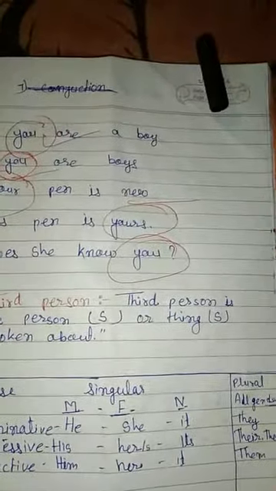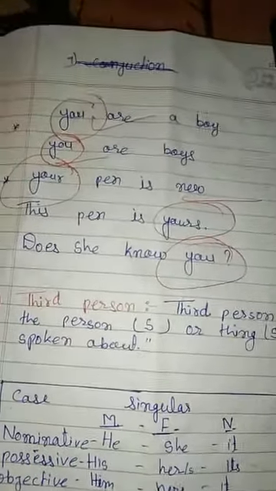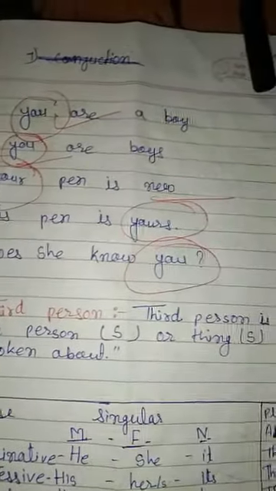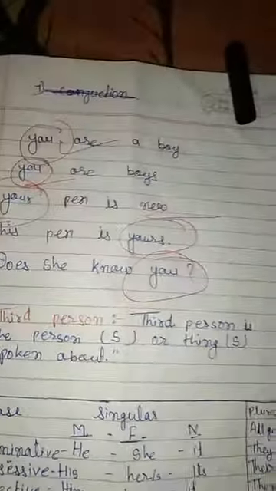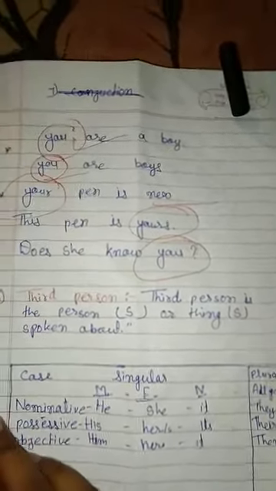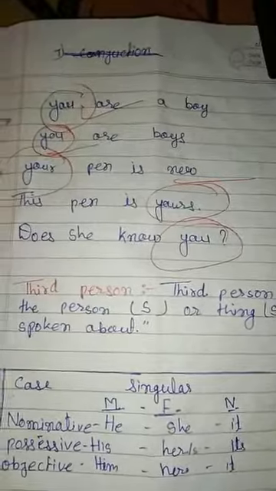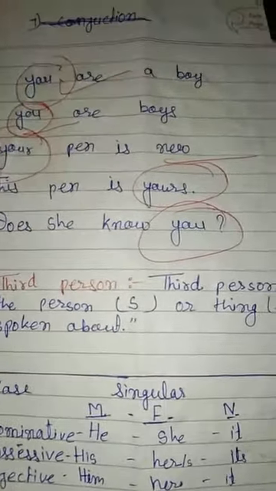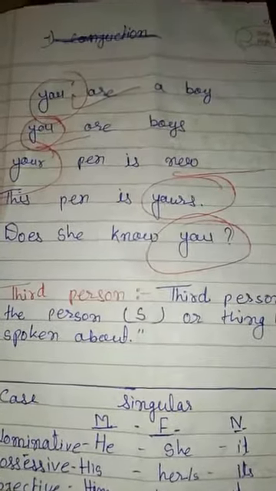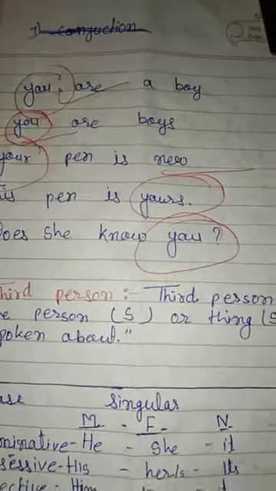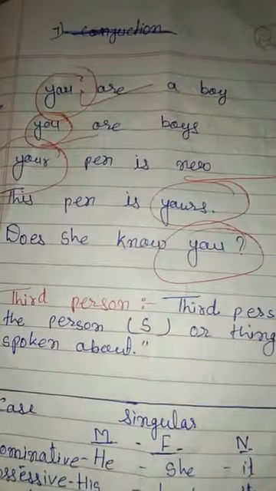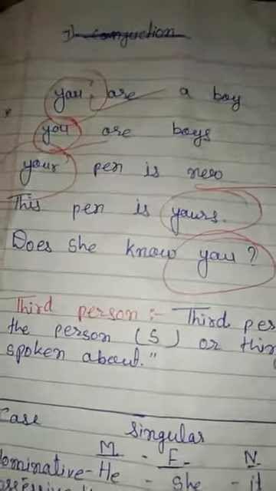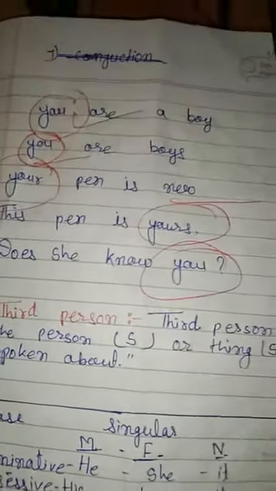Except I, me, my, mine, you, your, yours, we, our, us, ours, every other pronoun is third person. If I am talking about Ram, that he is a gentle guy, he is your brother, then I am the first person, you are the second person, and the one I am talking about, Sham, will be the third person. He will be a third person.